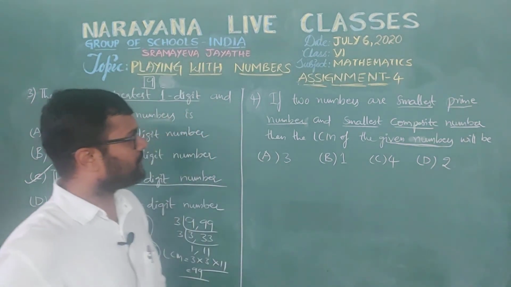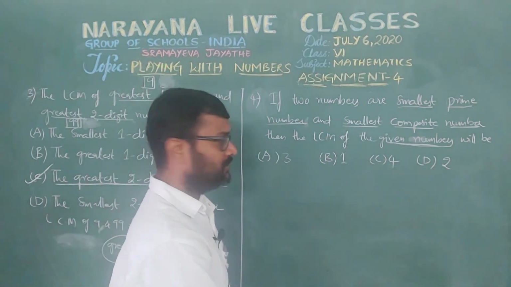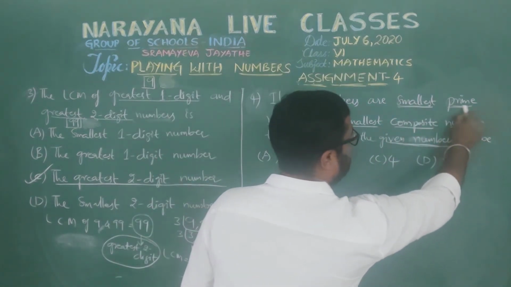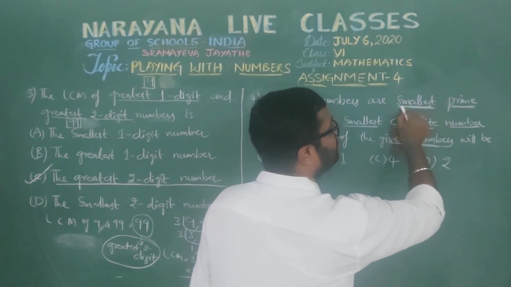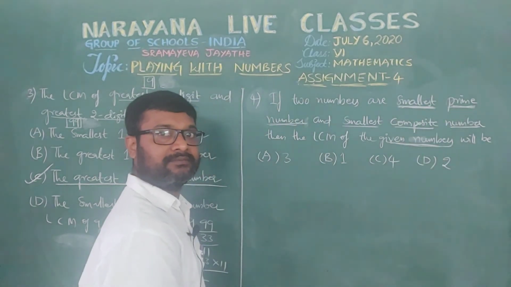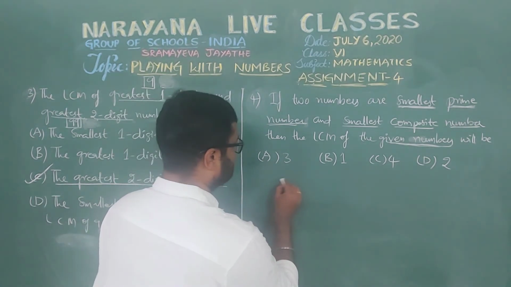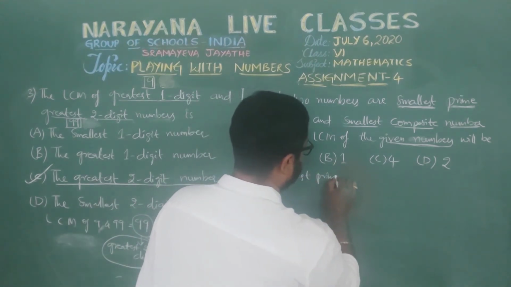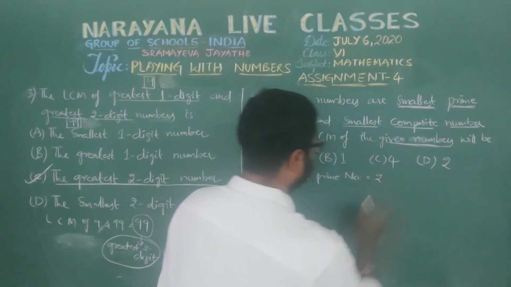What is the smallest prime number, children? 2, isn't it? 2 is the smallest prime number.